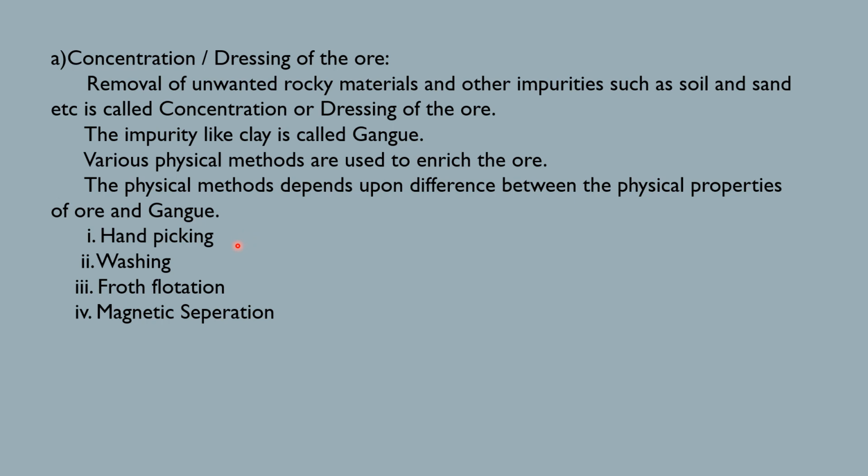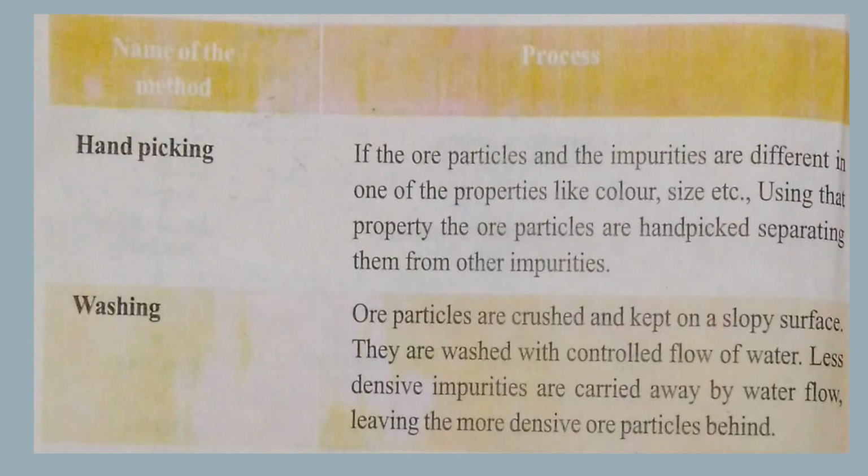The methods that are used to separate the impurities in the ore are hand picking, washing, froth flotation and magnetic separation. These are the four physical methods that are used to separate impurities. Now let's see the first method. So the first method to remove the impurities from the ore is hand picking. What it is, let's see.